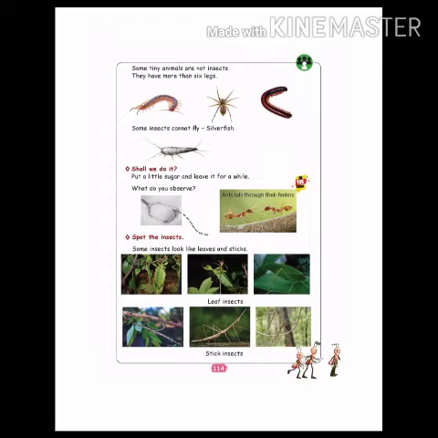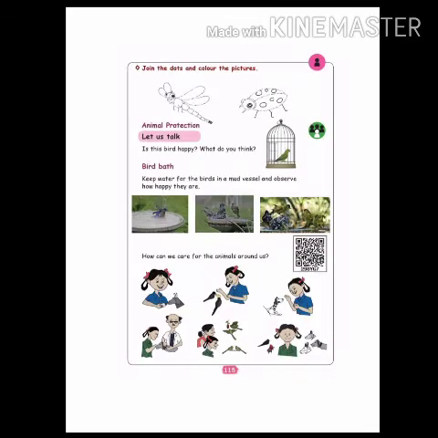Okay, go to the next page, page number 115. Join the dots and color the pictures. See, the wasp and beetle are there. Join the dots and you must color it. Animals protection. Next one is animals protection.